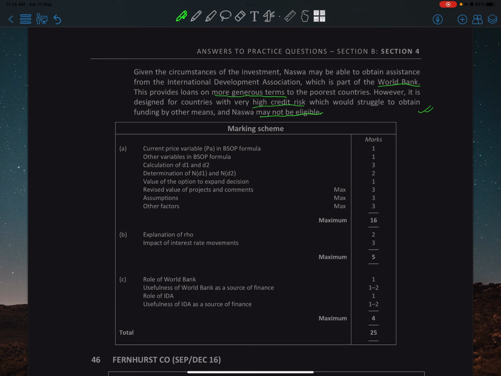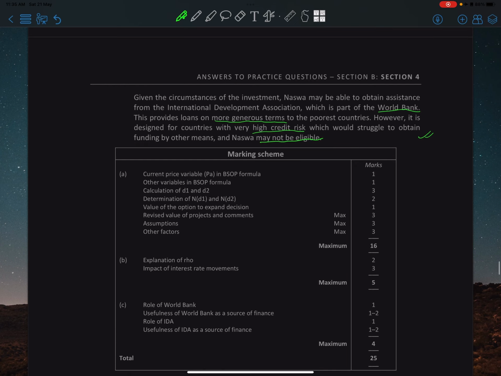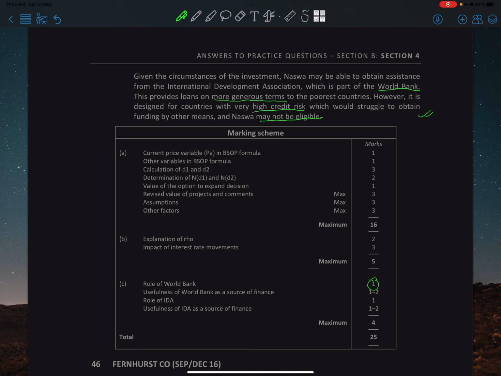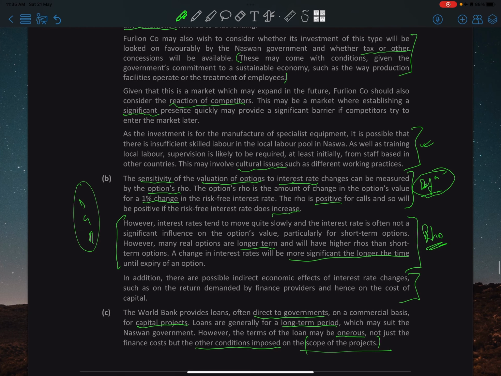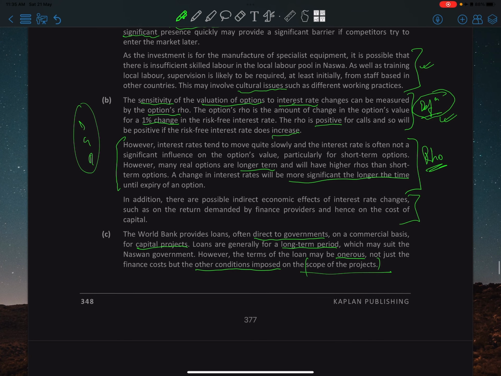I know this is very brief, but you could just talk about the role of the World Bank and its usefulness as a source of finance, then the role of IDA and its usefulness. In terms of explanation of rho, you will get 2 marks. In terms of impact of interest rate movements, 3 marks, right? So this is the definition of rho, and then you've got the interest rate impact. They normally talk about this as well.